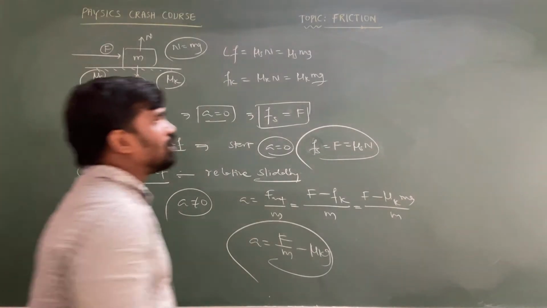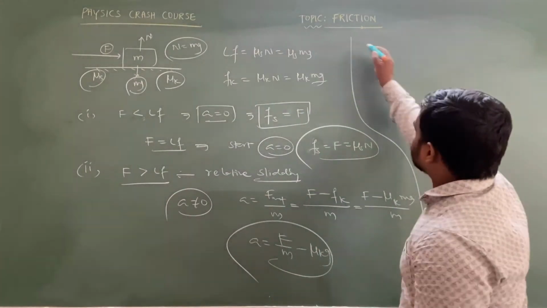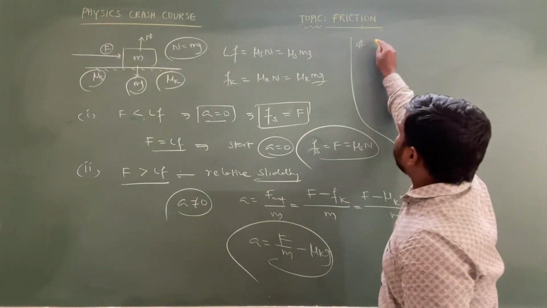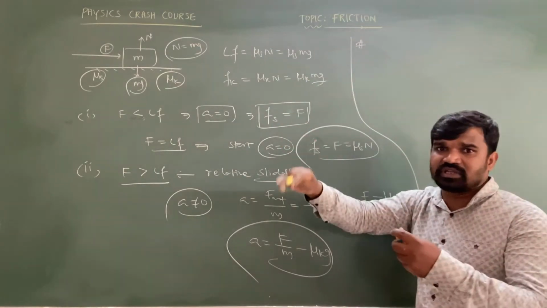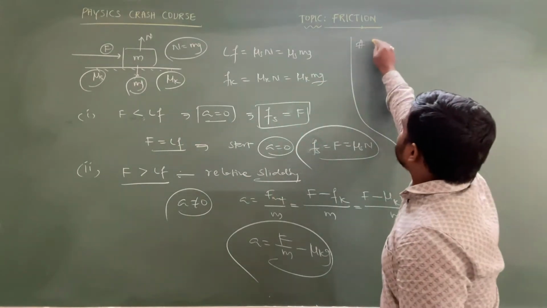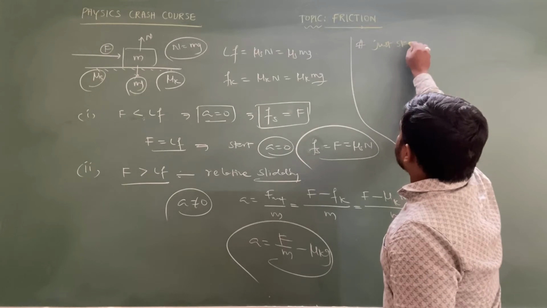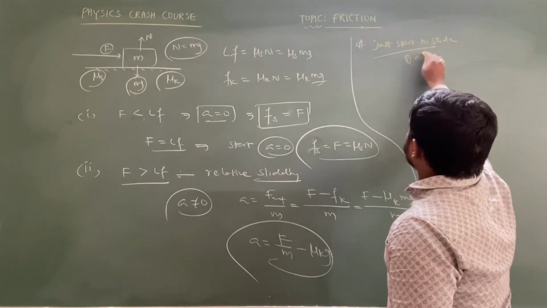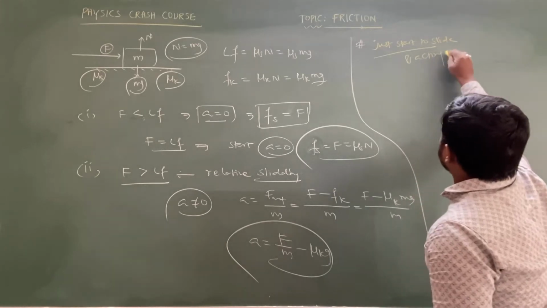And another important point, one most important application is there. There is a force acting on the object so that the object just starts to slide, and acting continuously.